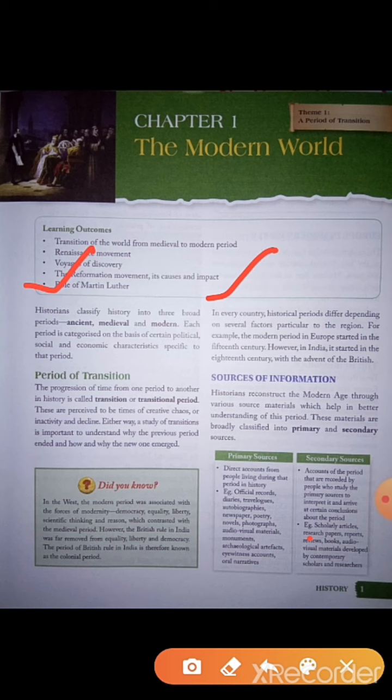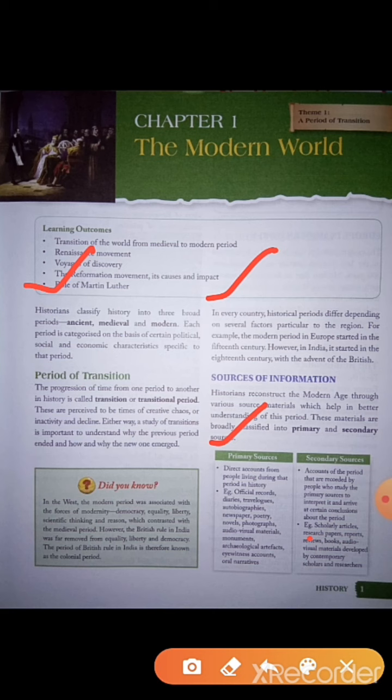These materials are broadly classified into primary and secondary sources, and whatever materials historians collect are classified into primary and secondary sources. So here you can see in this column primary sources and secondary sources.